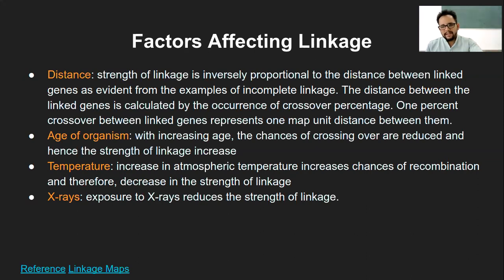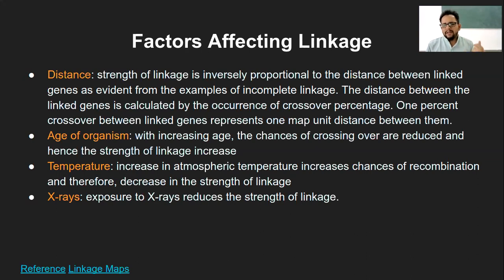So again, I will not discuss this part because we have done enough of this. Age of an organism: usually with increasing age, the chances of crossing over are reduced because the cell division happens at a reduced rate. So ultimately the linkage will also happen less.